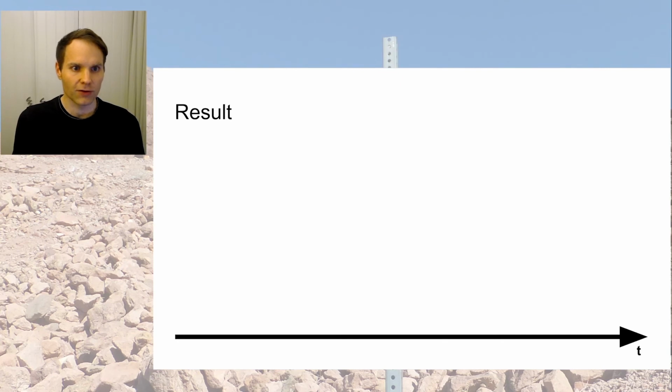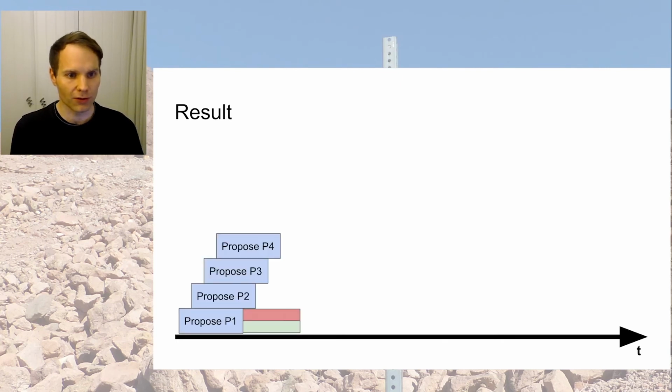The result of that, we have all the proposals going out more or less at the same time. And as the answers come in, as the replies get in, we count and we learn any new values if there are any. So that's nice. I think we optimized the outreach quite a bit.